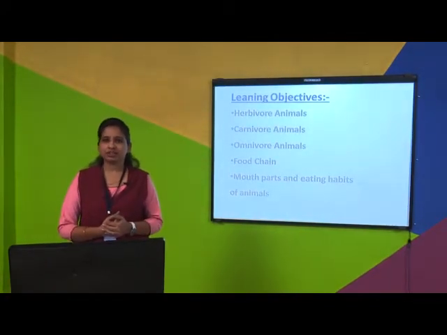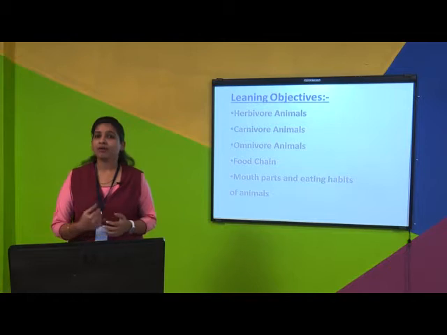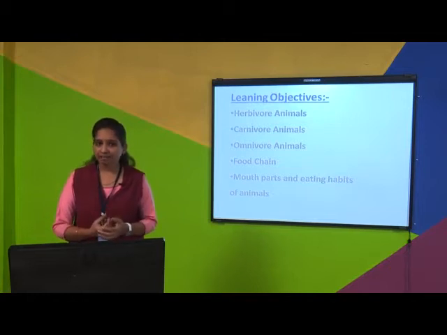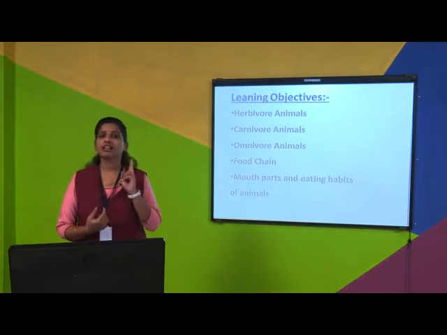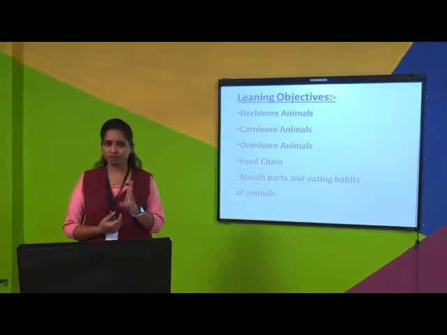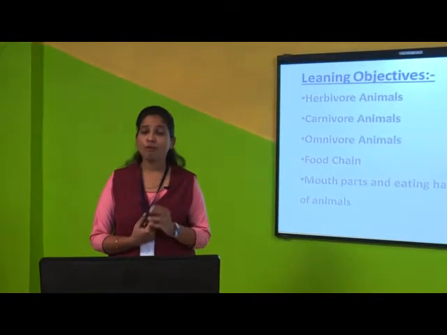In this chapter we are going to see what are the different types of animals and their eating habits, that is herbivores, carnivores and omnivores. Also we will see what is the food chain, and at last we will see what are the different mouth parts and different eating habits of animals.